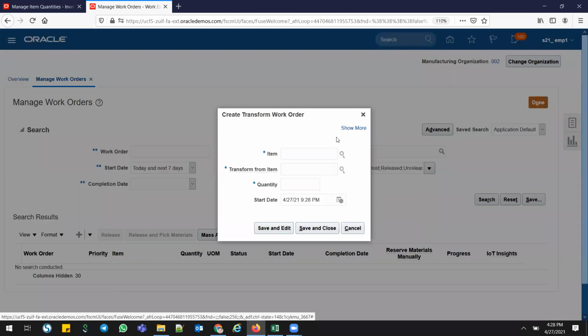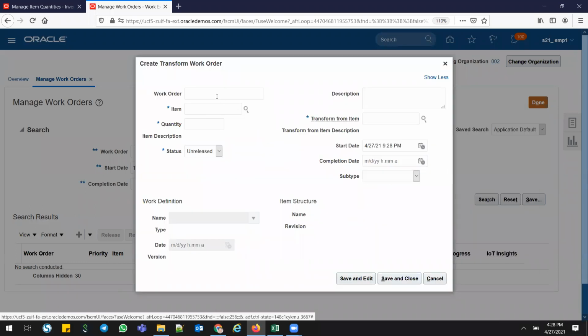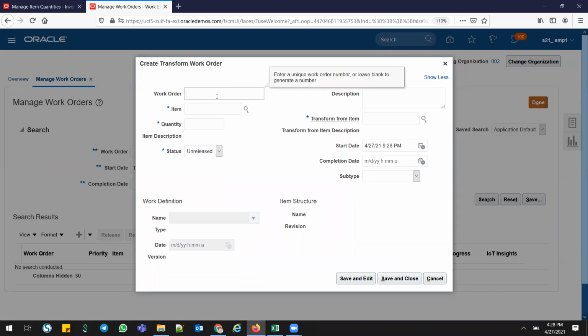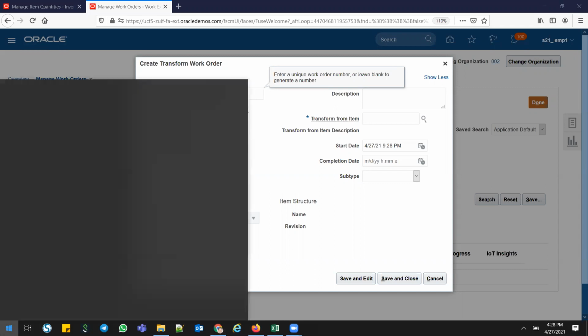Once you click the transform work order process, click the show more icon. You can give your work order number, otherwise the system will provide the unique running sequence number as per the plant parameters. I'll give S21 002 as my transform work order 005. Make sure that this is my work order number.